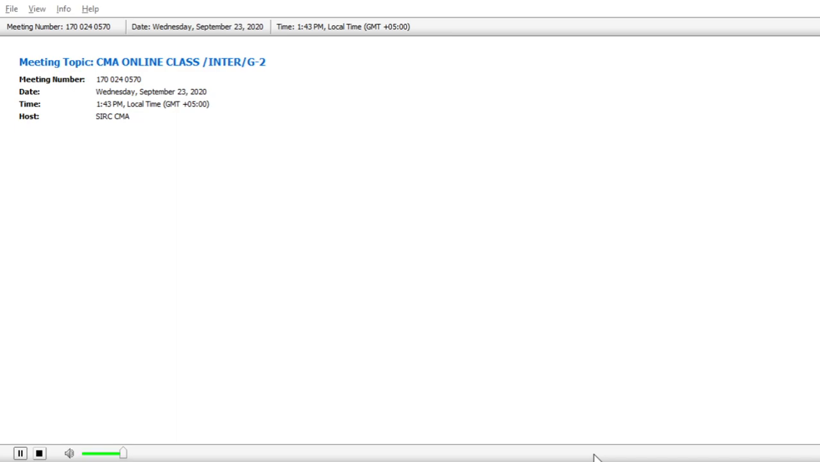Hello guys, just go through this problem, illustration 16. This question is about how we have to identify the reportable segment. That is the purpose of this question. I hope all of you are present over there.